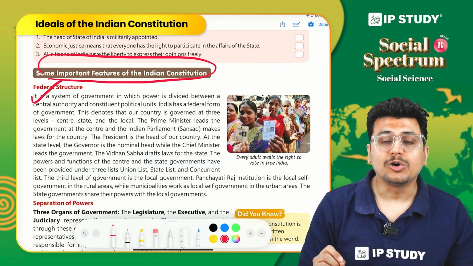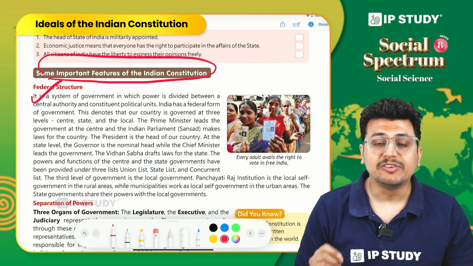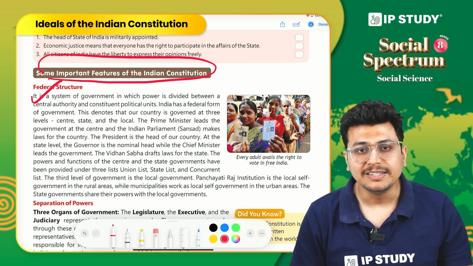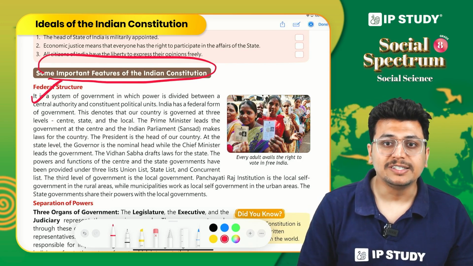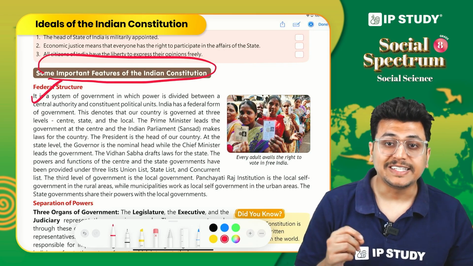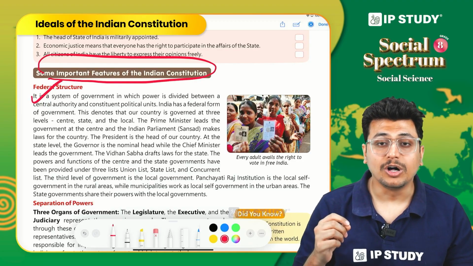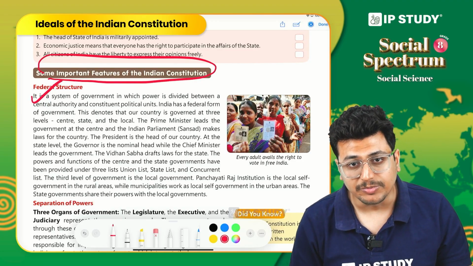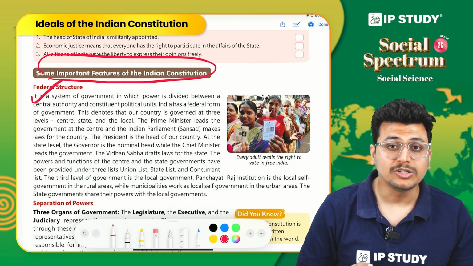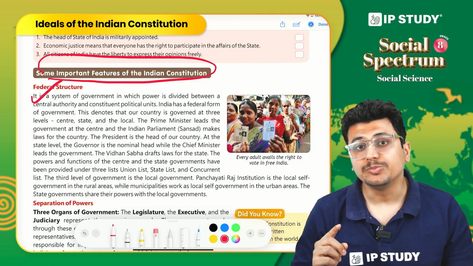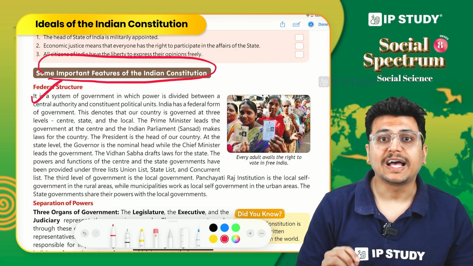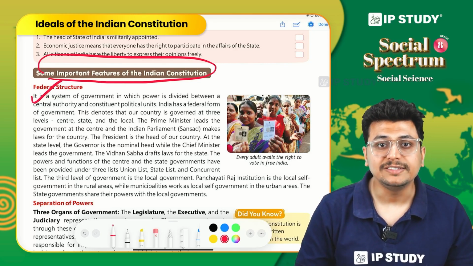The powers are also divided. If we look at our country, there is a clear distinction among the powers of the central and the state government. The union list has all the subjects which are related to the central government. The state list has all the subjects that are related to the state government, and the concurrent list has all the subjects related to, well, not the local government, but both the center and the state government. So basically both center and state have to work together on these subjects.